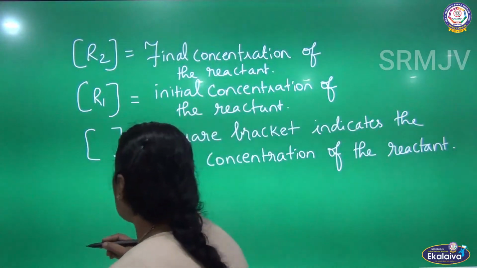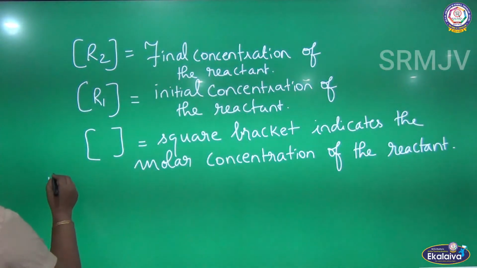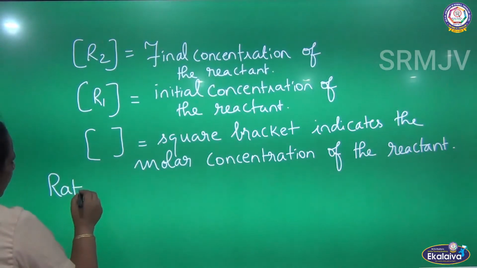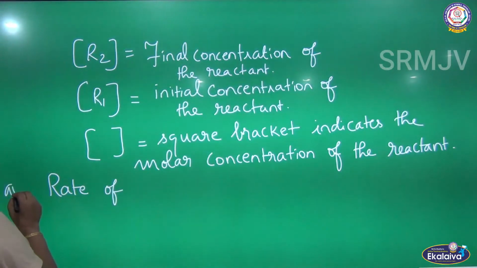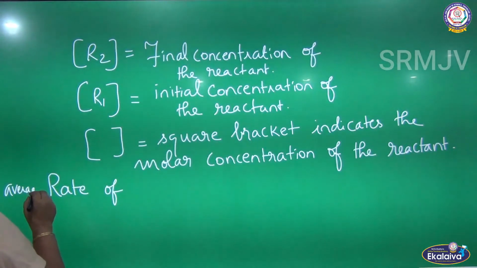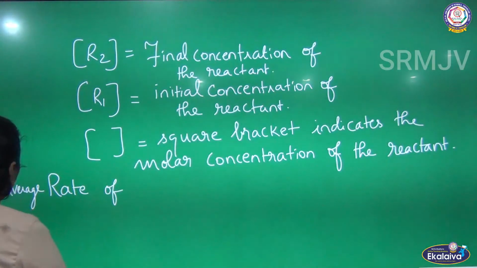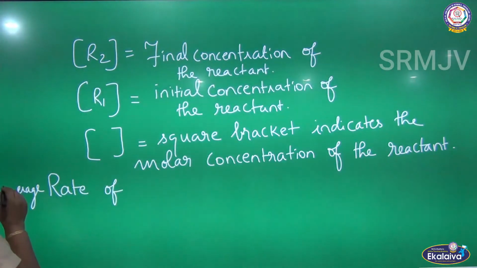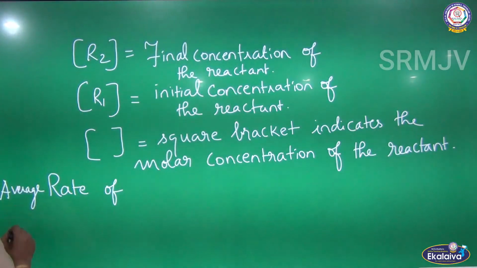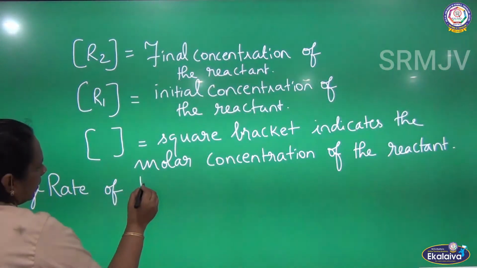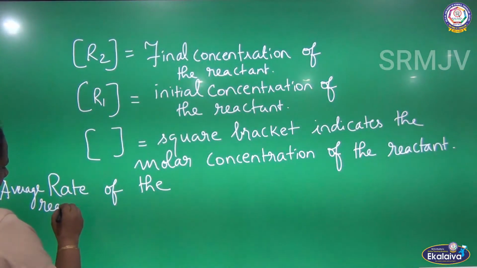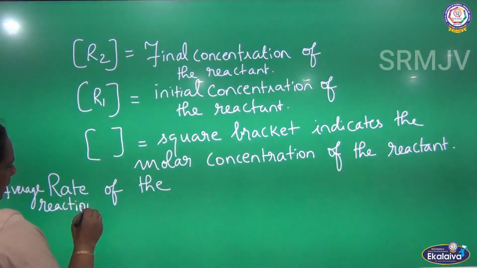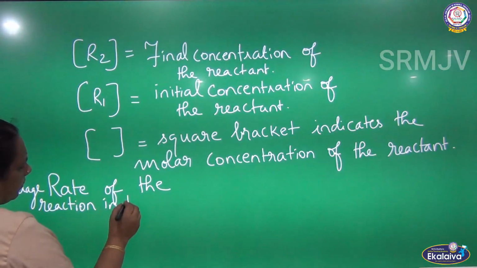Now we are going to determine another way of determining the average rate of the reaction in terms of the product.